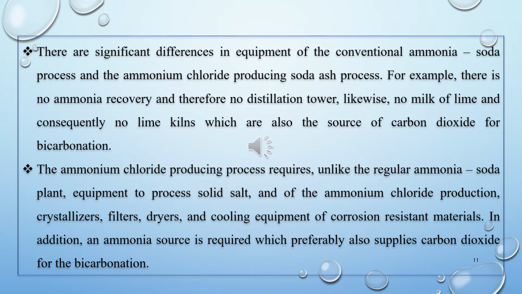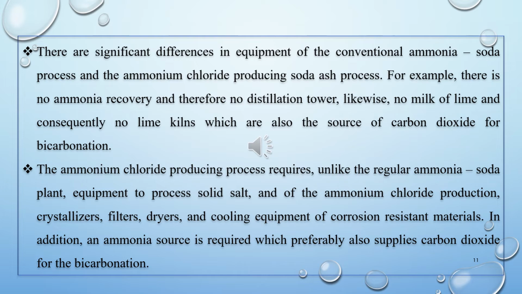will be discussed here. Now, the first point is there are significant differences in equipment of the conventional ammonia soda process and the ammonium chloride producing soda ash process. For example, there is no recovery and therefore no distillation tower, likewise no milk of lime and consequently no lime kilns, which are also the source of carbon dioxide for the bicarbonation.